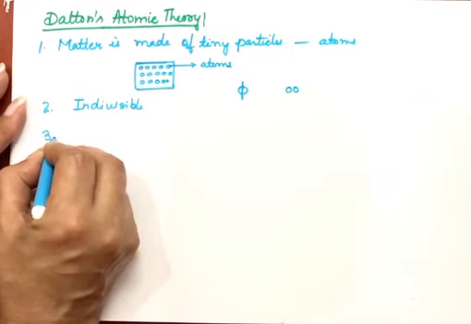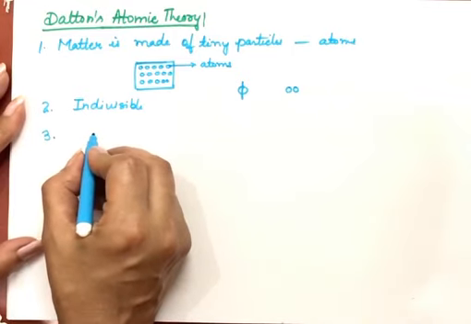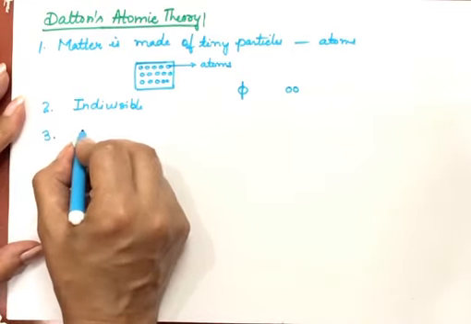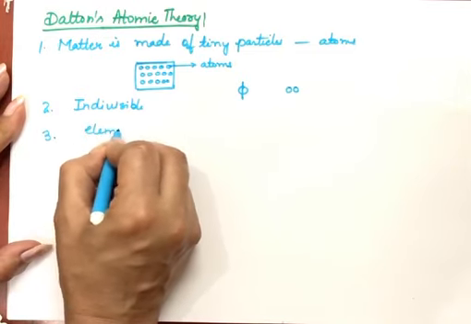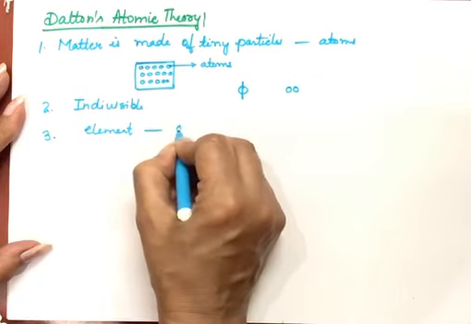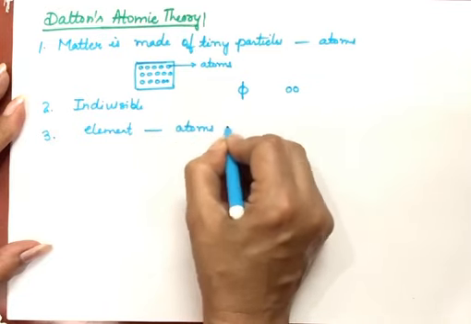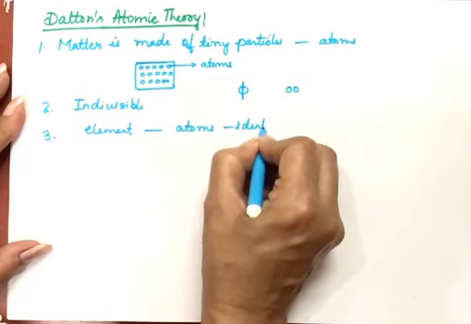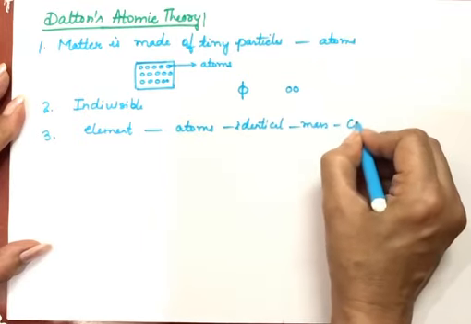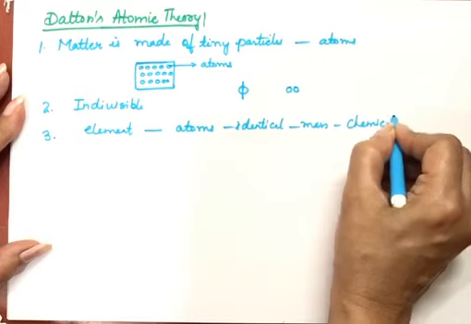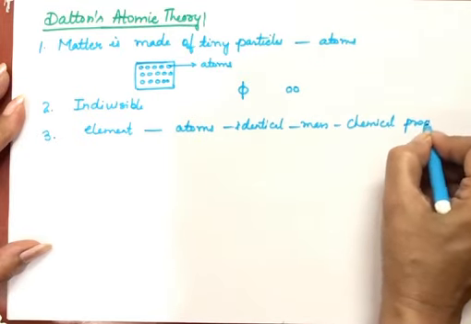Third point of this theory is, atoms of a given element are identical. Element atoms are identical in their mass and in their chemical properties. They show the same type of chemical properties.